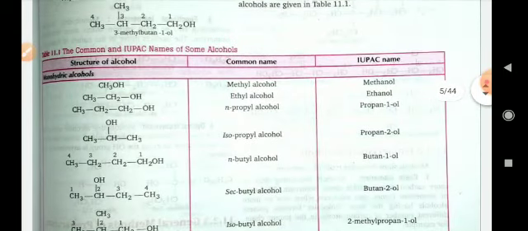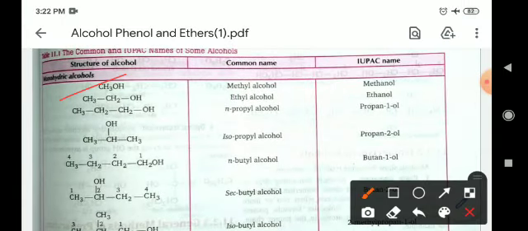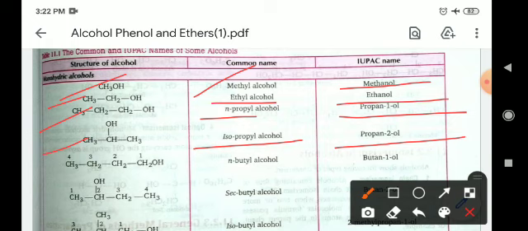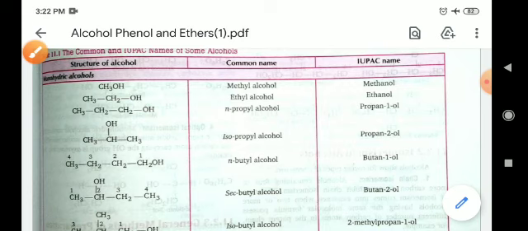You can see a list is given: CH3OH, common name methyl alcohol, IUPAC methanol; CH3CH2OH ethyl alcohol, ethanol; CH3CH2CH2OH propyl alcohol, propanol-1; CH3CHOHCH3 isopropyl alcohol, but in IUPAC name it is propan-2-ol because the OH group is present at the 2 position carbon. CH3CH2CH2CH2OH is known as butanol-1. So you can write the IUPAC name of alcohols in this way.